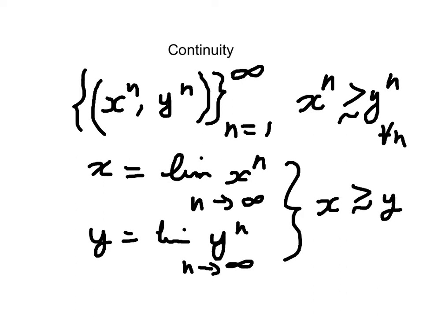So when we look at the ranking here, it is preserved at the limit, right? It's the same ranking. The first element at the limit is also preferred to the second element of the sequence at the limit.